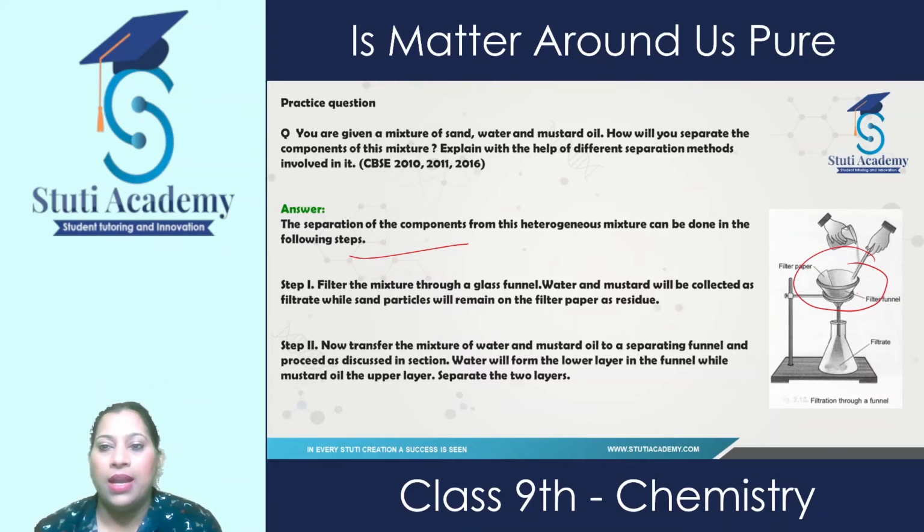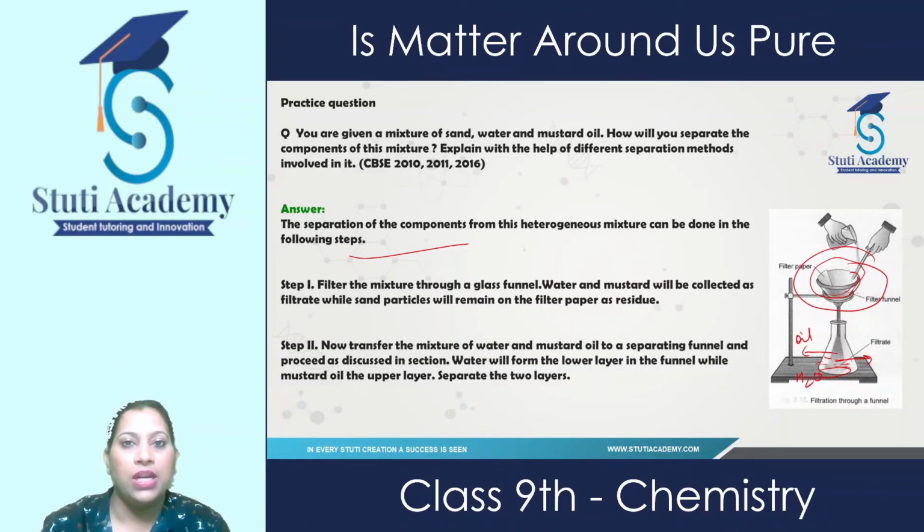Sand is collected in this filter paper, and the water and the oil get collected in this filtrate. In this we will get oil which starts floating on the water. So, in this manner, you can easily separate the mixture of